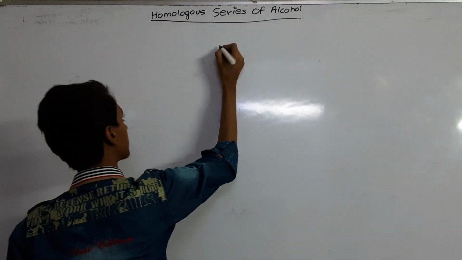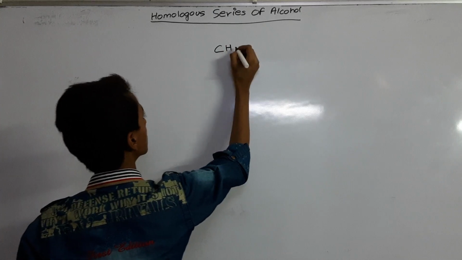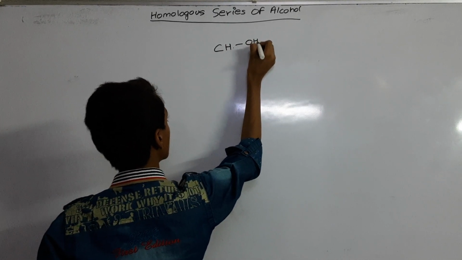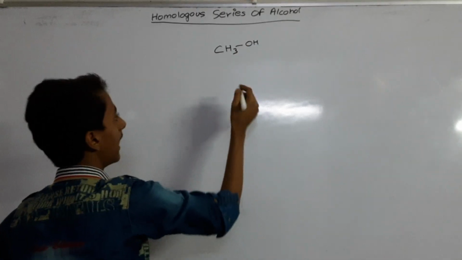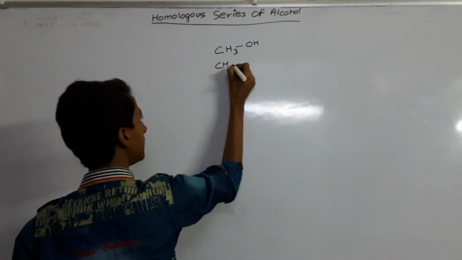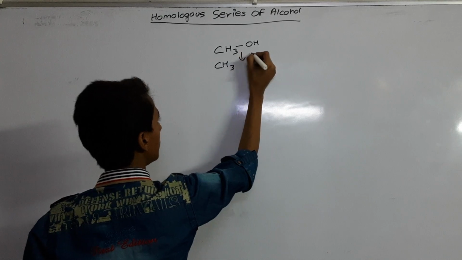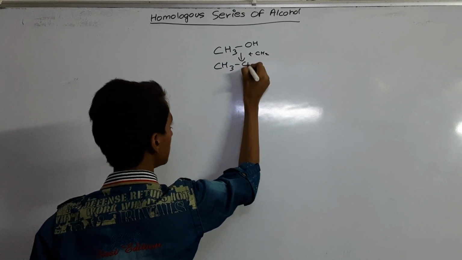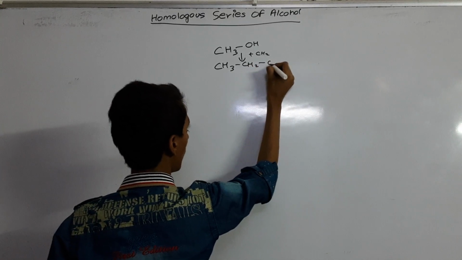It starts with CH3OH, and the second is CH3. We add a CH2 group, then it becomes CH3CH2OH.